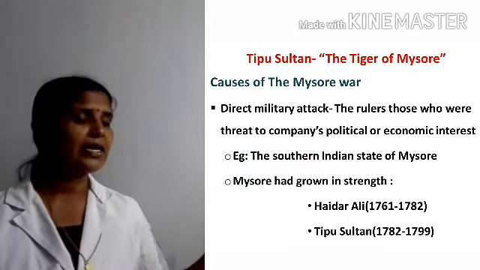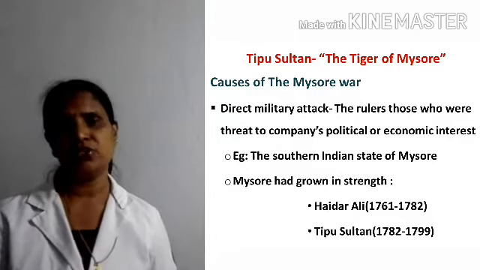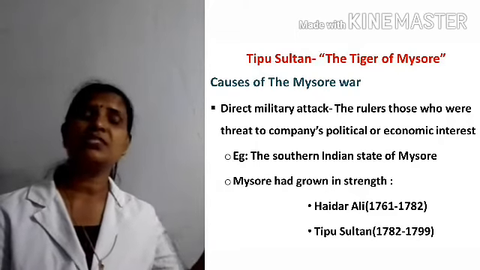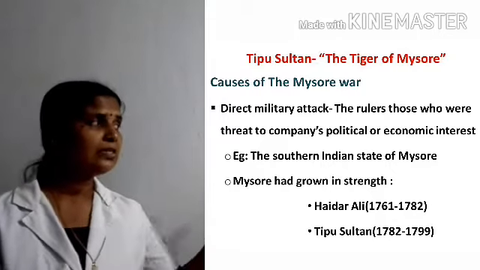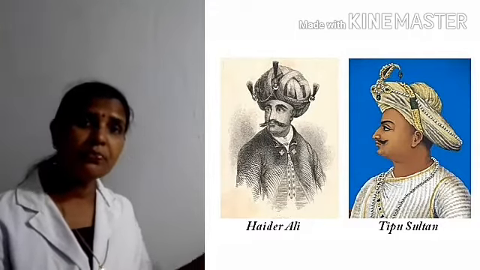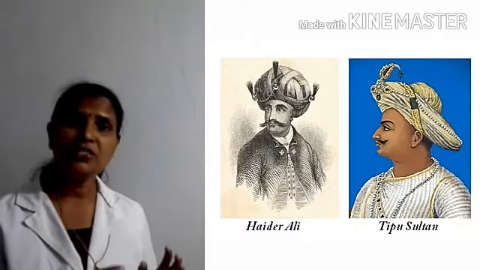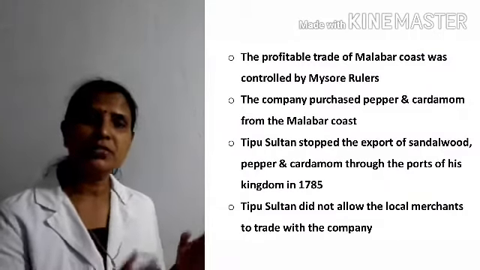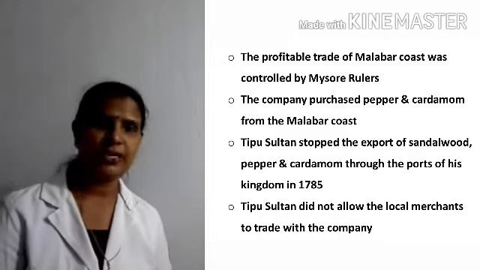Please see here, Hyder Ali became the ruler of Mysore from 1761 to 1782, and after his death, Tipu Sultan from 1782 to 1799. Understood? Okay. Then please listen. The picture shows Hyder Ali and his son Tipu Sultan. They were the powerful Mysore rulers. Here, why did the British attack Mysore? As I told you, these two rulers were so powerful and were not ready to accept the demands of the East India Company.